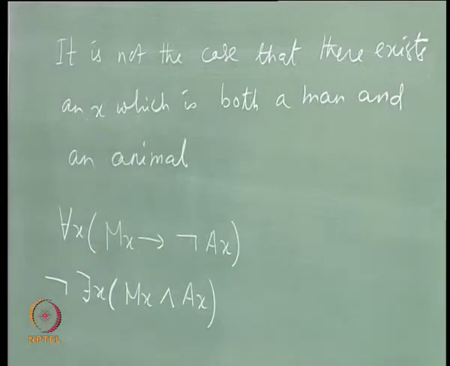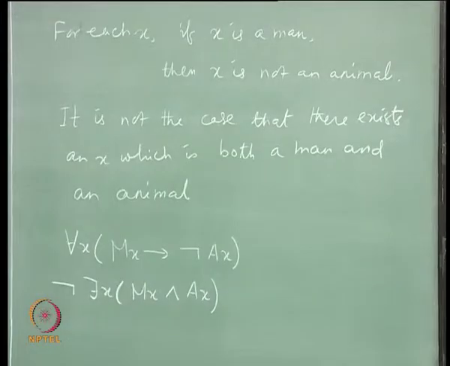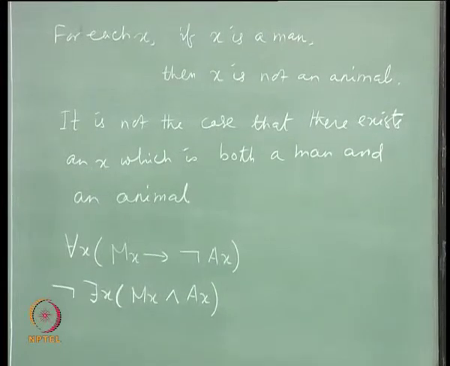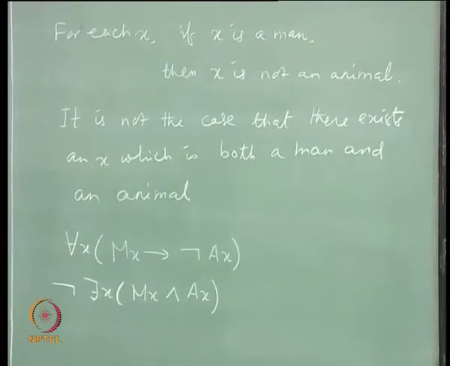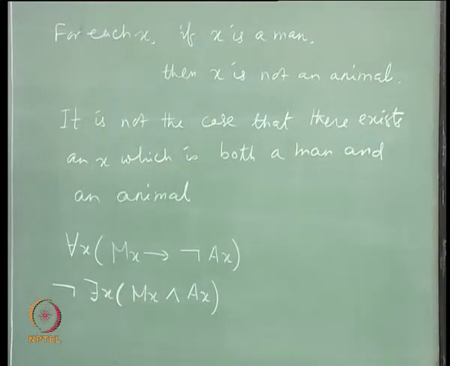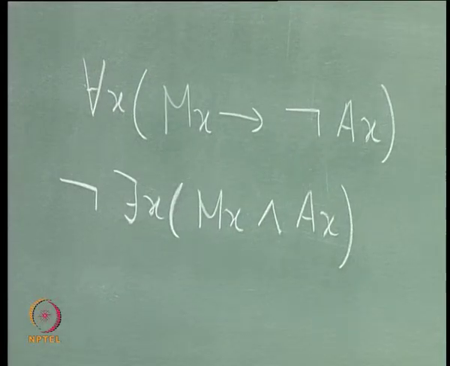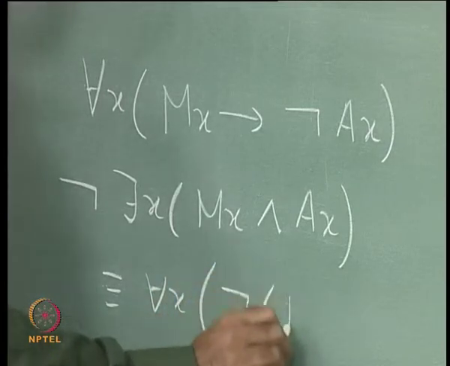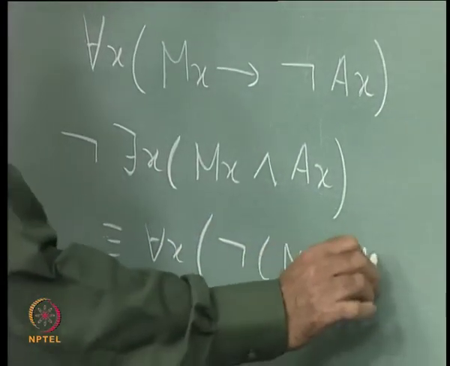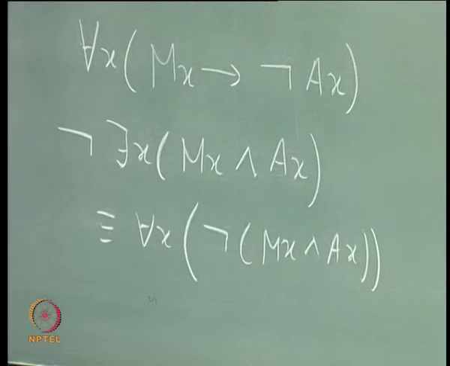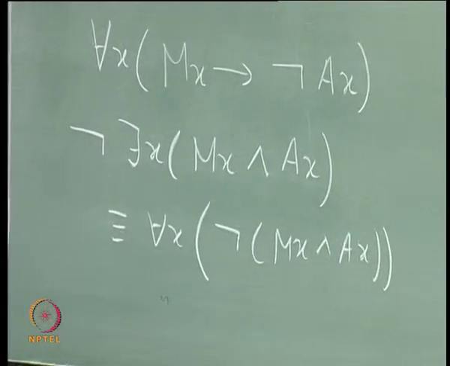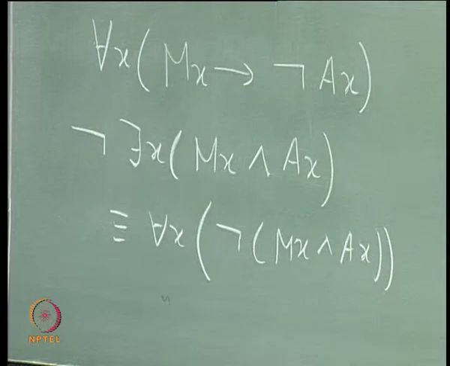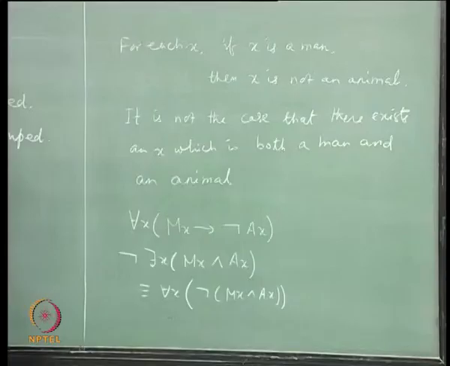Are they telling the same thing? Are they equivalent? Well, you take this not inside by De Morgan. That gives you for each x, not of mx and ax. Not there exists x is the same thing as for each x not, that is your De Morgan's law.